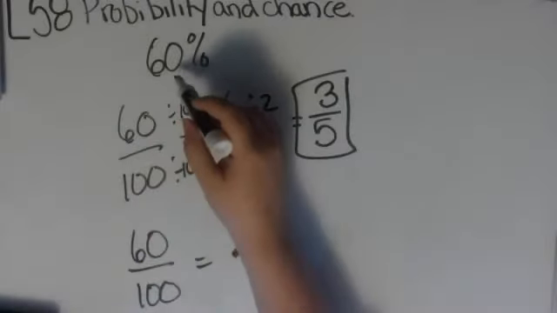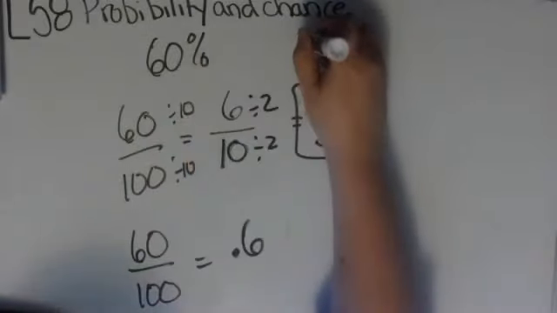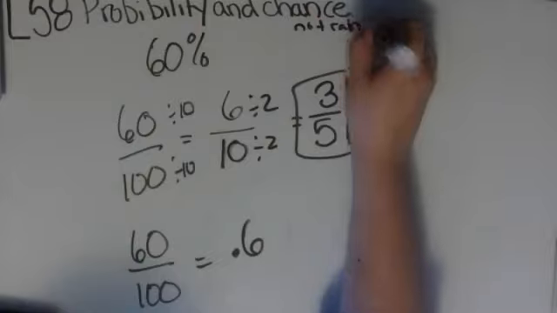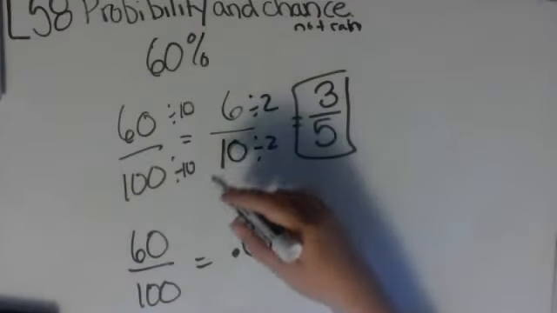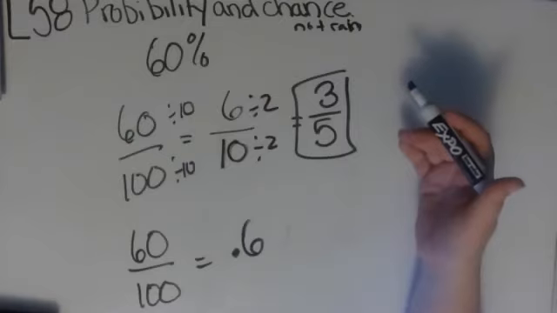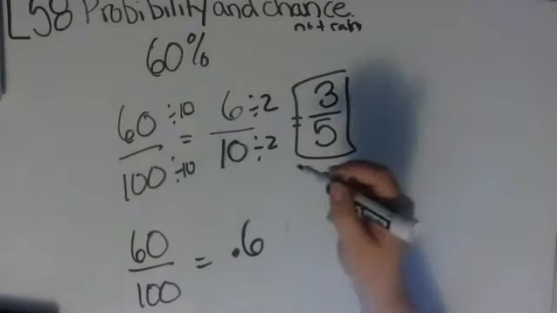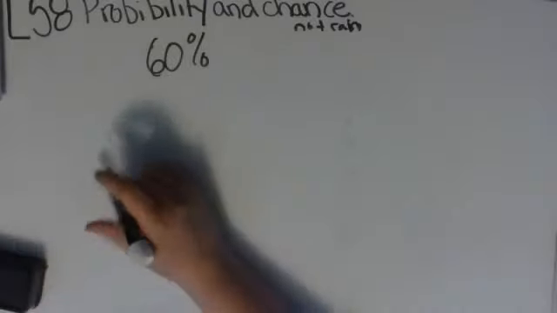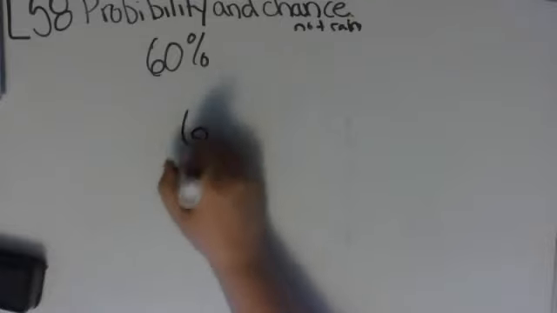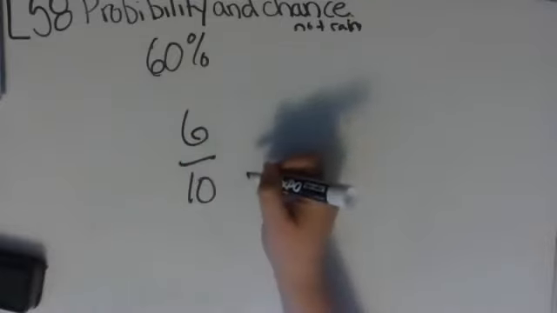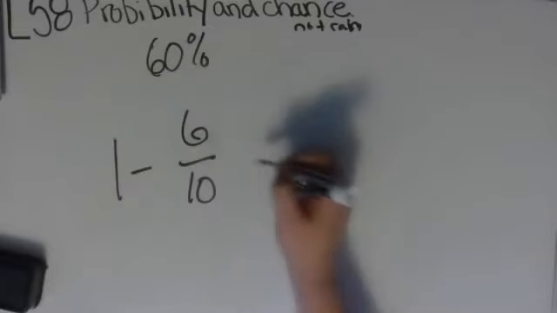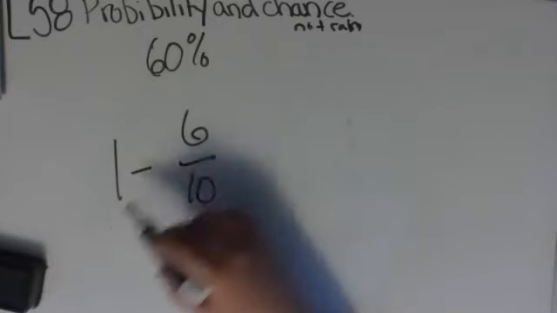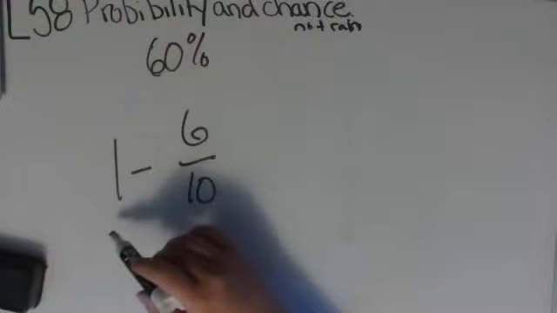So 60% going to rain. The complement is not going to rain. So if 60% is going to rain, we need to know what percent is not going to rain, or what the complement event is. How we do that is we take our number 60, and we learned that 60 was actually 6/10 when we did that before. Remember when we took it down before to 3/5? We're going to take that away from 1. Now what we do is we need to understand that 1 is actually 10 over 10.